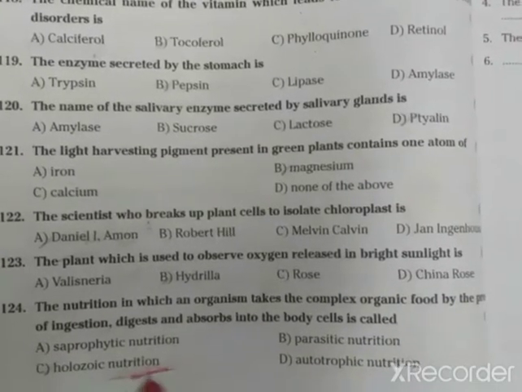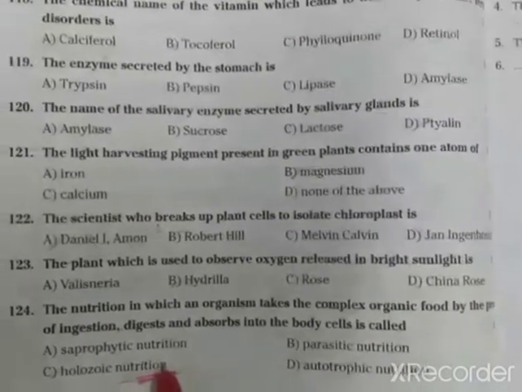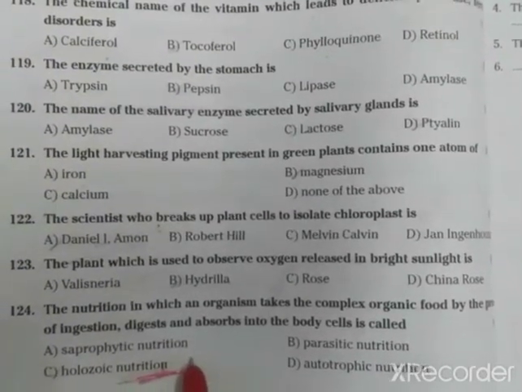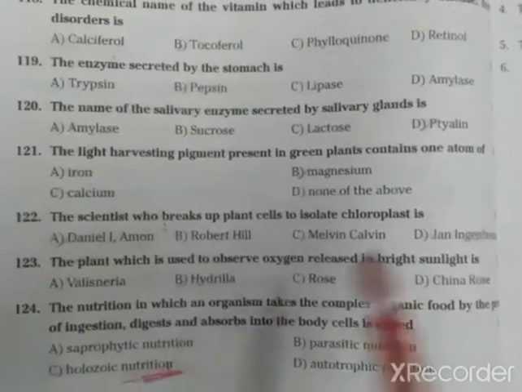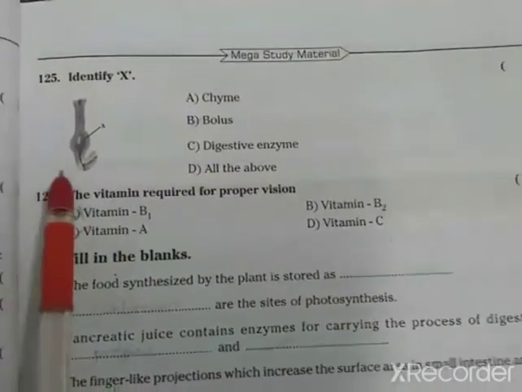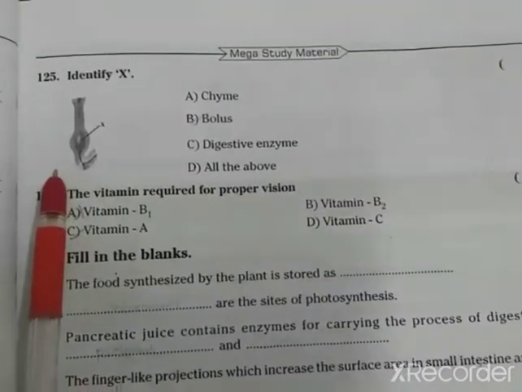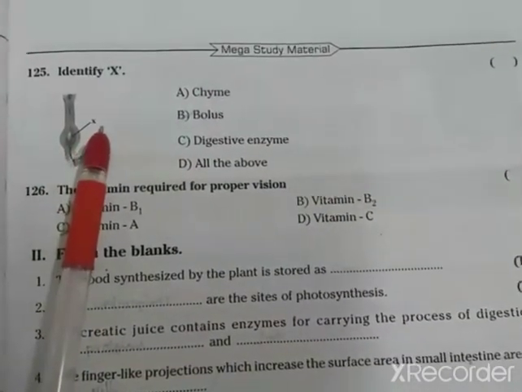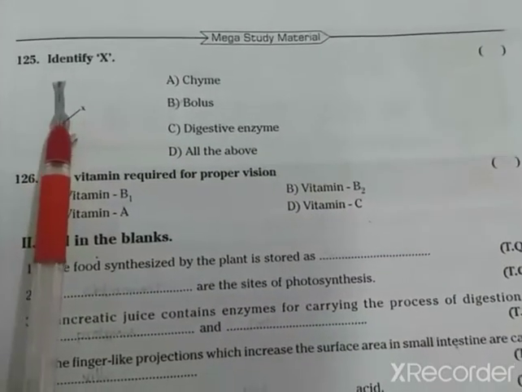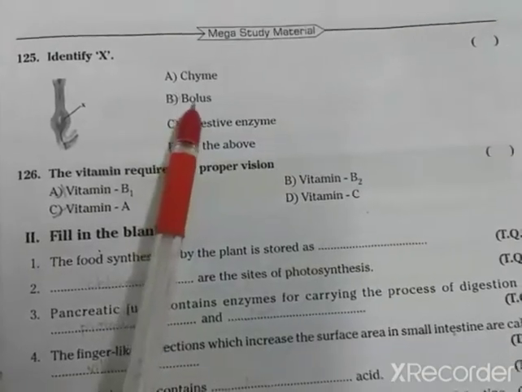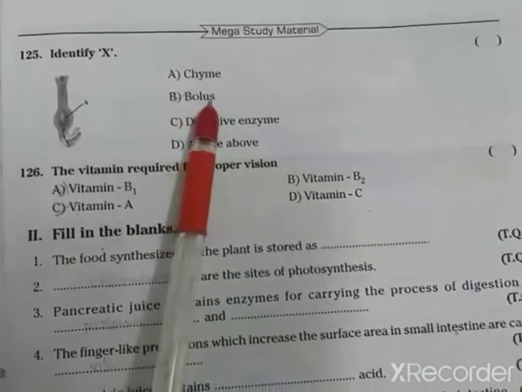In holozoic nutrition, complex food materials are converted into simpler ones and then absorbed in our body. Here in 125 beta there is a figure labeled X. We need to identify X. Here X is the bolus. Crushed and chewed food material is called bolus.